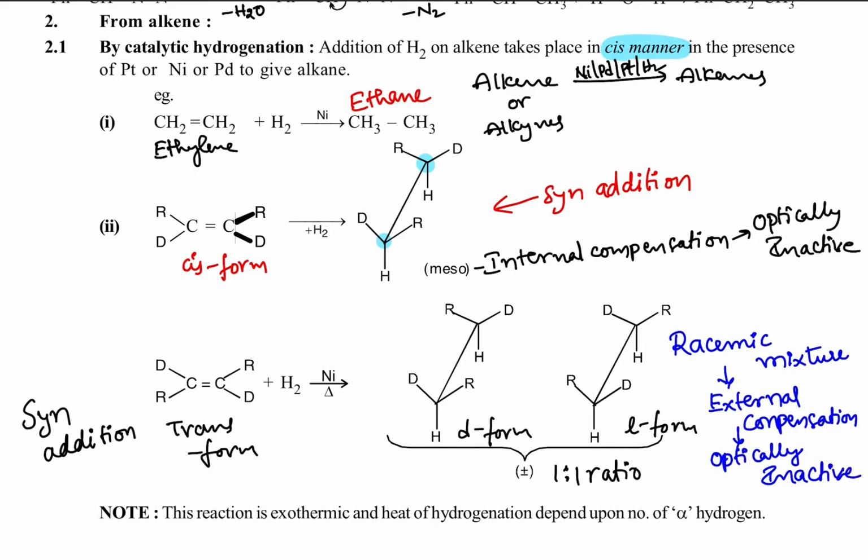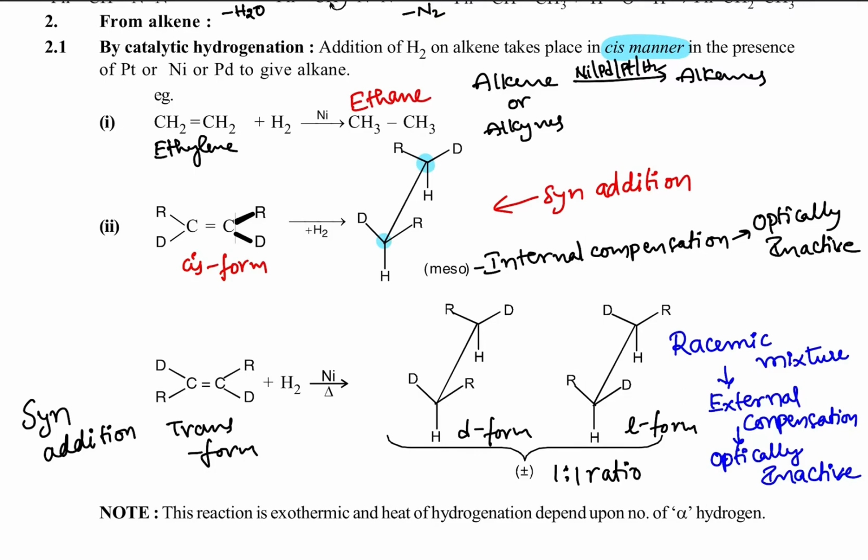In a racemic mixture, the dextro compound has clockwise rotation and the levo compound has anti-clockwise rotation. Both are in a 1:1 ratio in that mixture. So the dextro clockwise rotation is cancelled by the levo anti-clockwise rotation. That's why it is called external compensation, optically inactive.